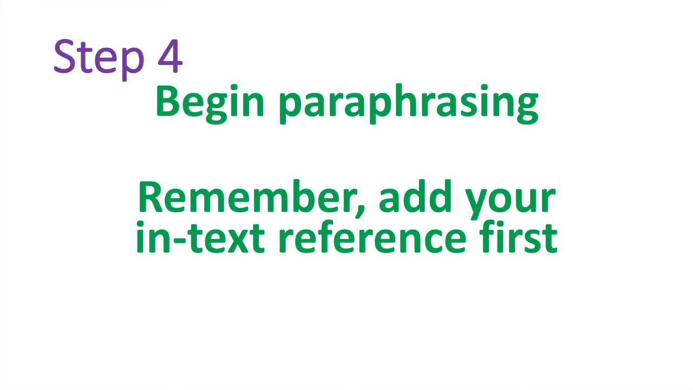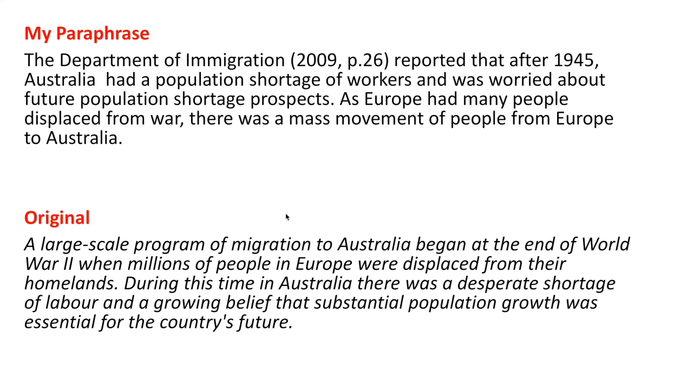Now the first thing I'm going to add and write is the in-text reference. Here we go. The Department of Immigration, 2009, page 26, reported that, so I've got a reporting verb. After 1945, Australia had a population shortage of workers and was worried about future prospects. As Europe had many people displaced from war, there was a mass movement of people from Europe to Australia.